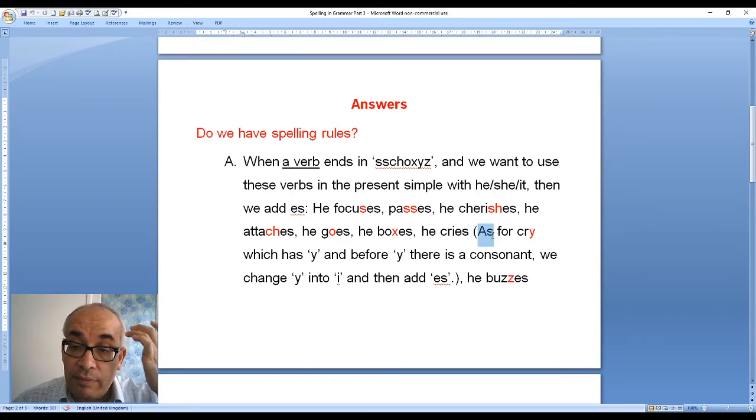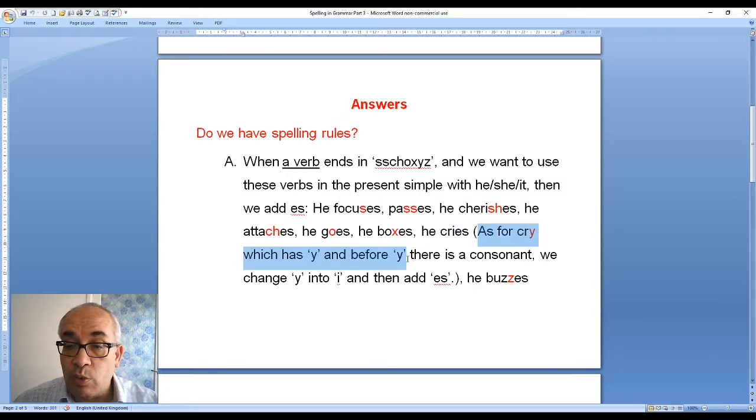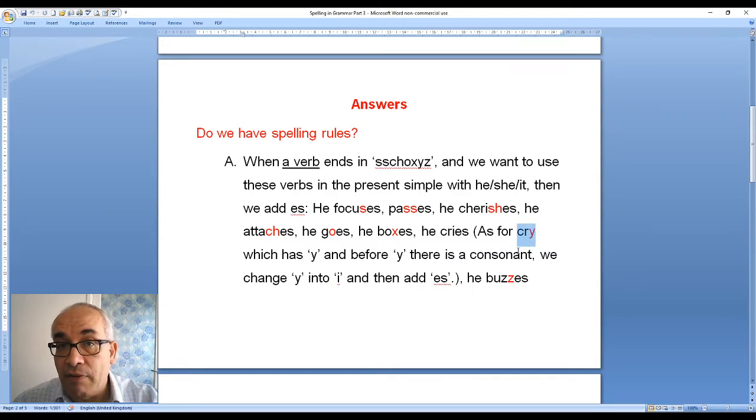As for cry, which has y, and before y there is a consonant, we change y into i and we add es. So cry, I have y, before y I have a consonant which is r, so I change y into i and then I put es.